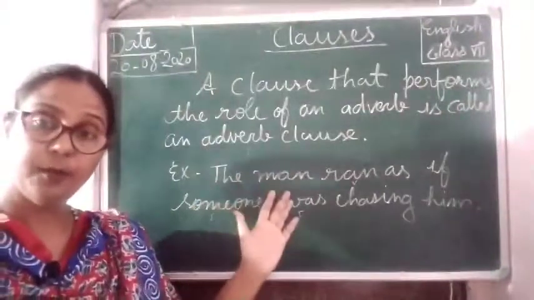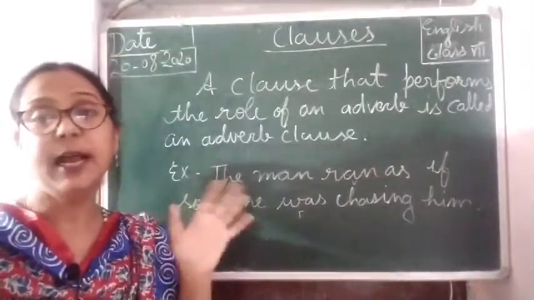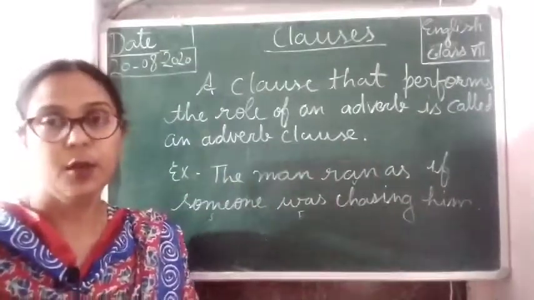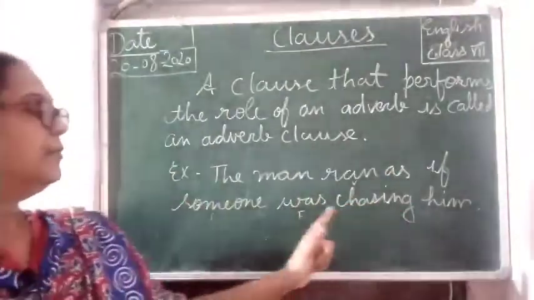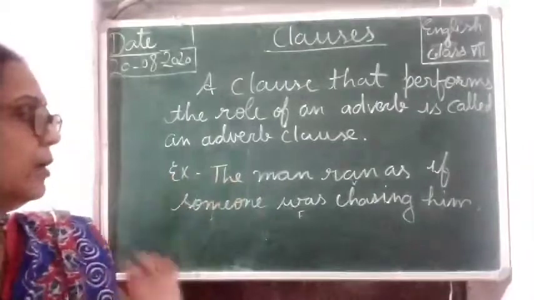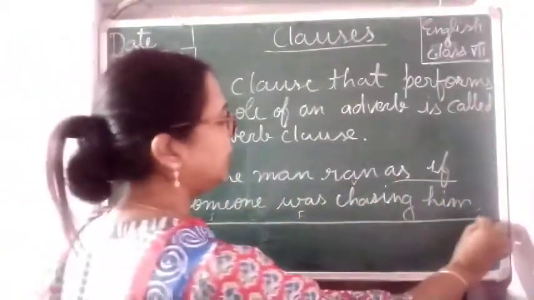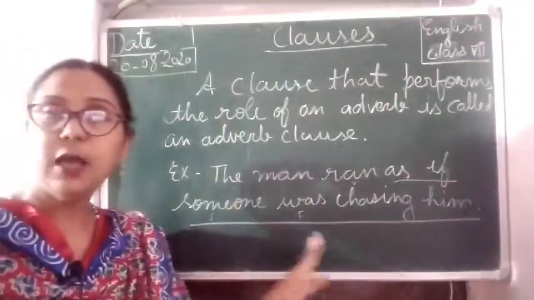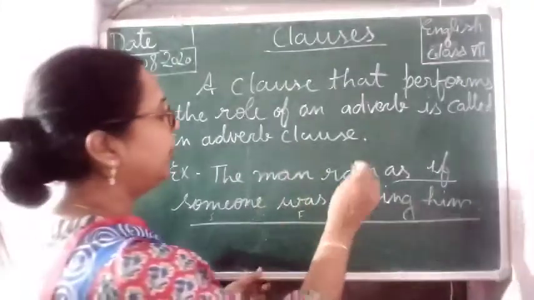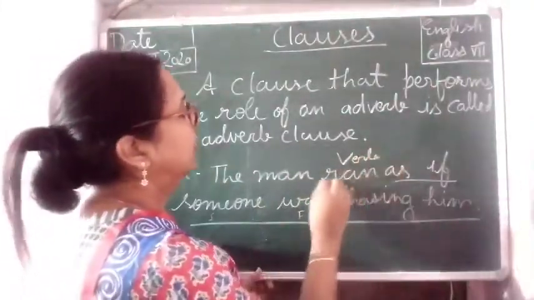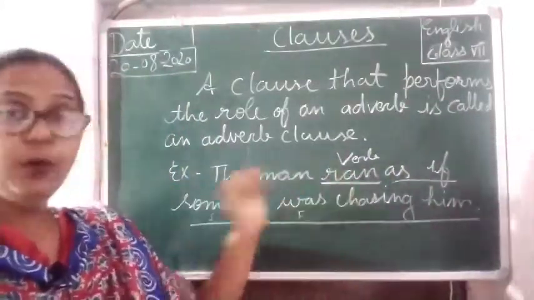When a clause performs the role of an adverb in a sentence, it becomes an adverb clause. For example, the man ran as if someone was chasing him. Here, as if someone was chasing him is the adverb clause, because ran is the verb, and this clause is adding something to the verb.